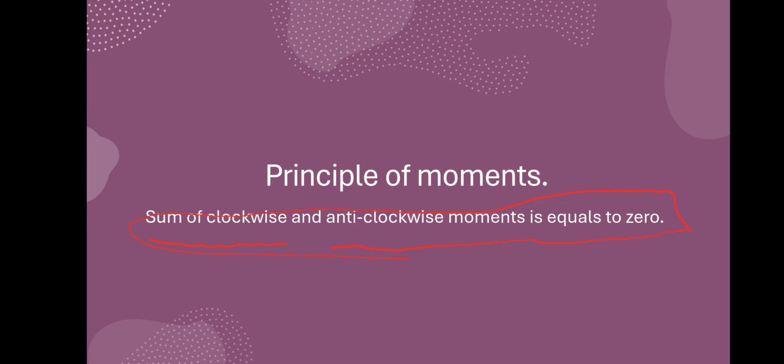The sum of clockwise and anti-clockwise moments: if the clockwise moment is minus 5 and the anti-clockwise moment is plus 5, is equal to how much? 0. Yes, minus 5 plus 5 is equal to 0. The sum of clockwise and anti-clockwise moments is equal to 0. Do you get it? This is the principle of moments.